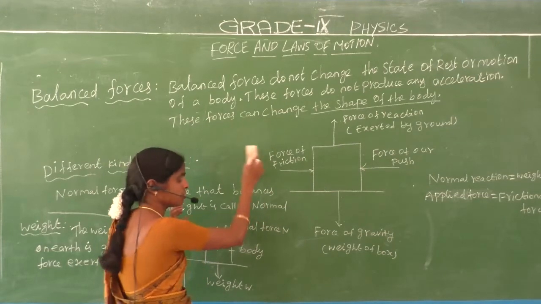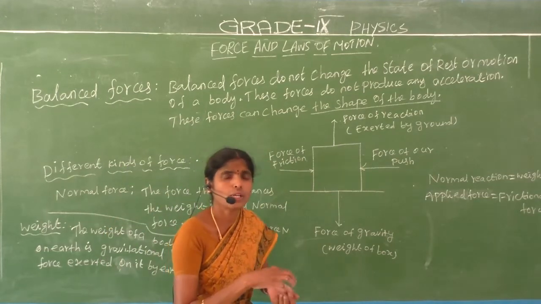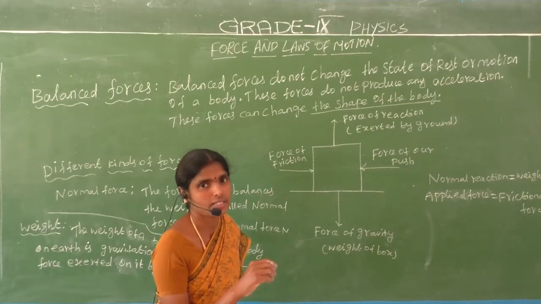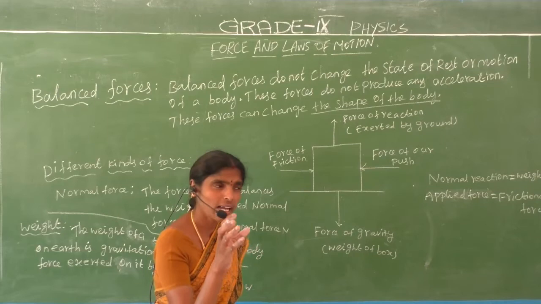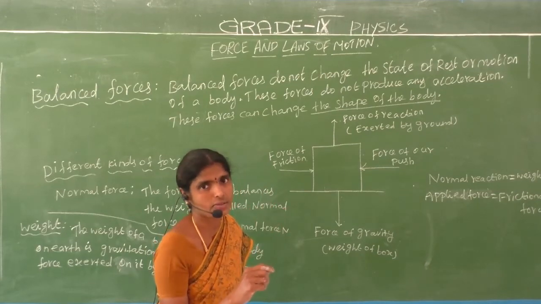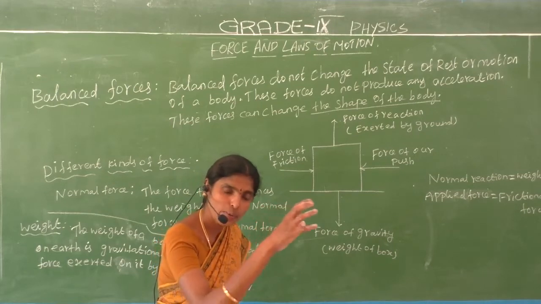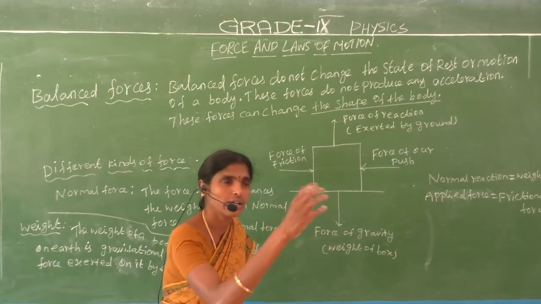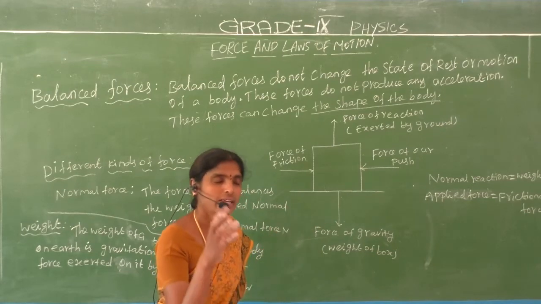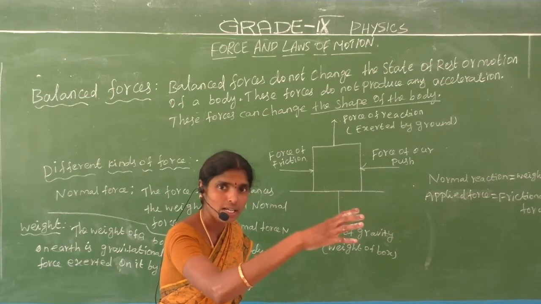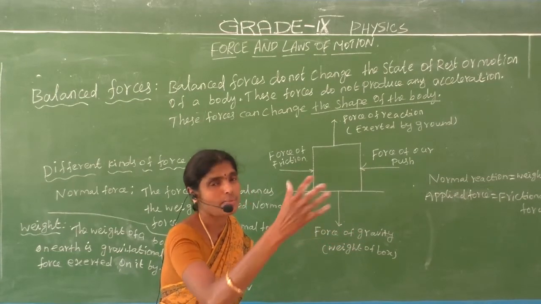Now, come to the point. We apply a force on an object. We cannot see force, we only see the effects it produces. When we apply a force on an object, whether the object is at rest or in motion, the object shows some effect.